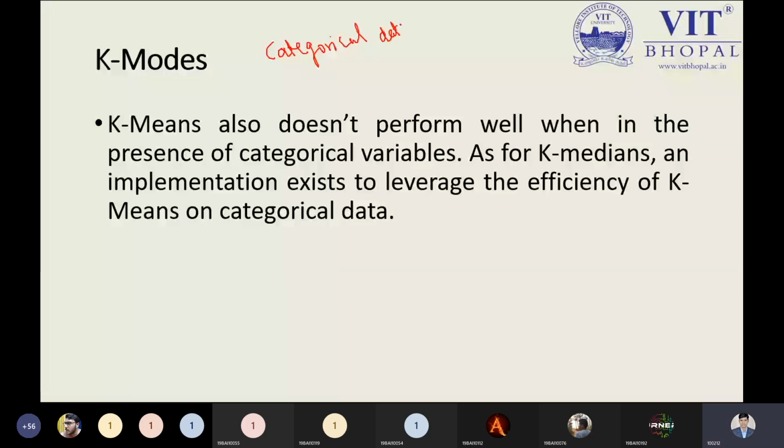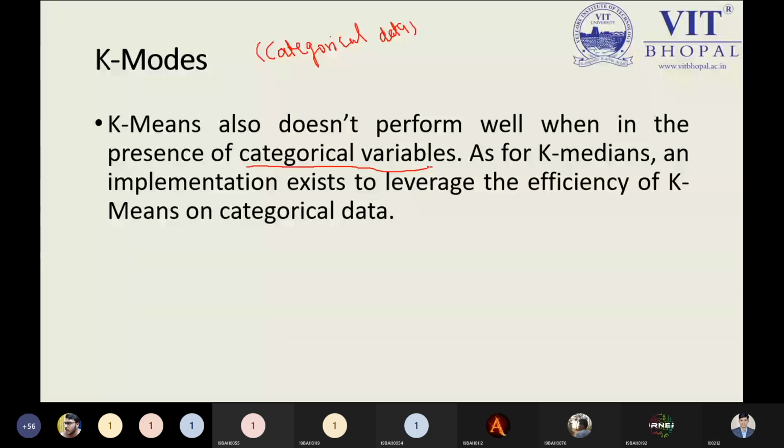See, so I'm writing something here. I have written over here, and I'm speaking something over here. Listen carefully. K-means also does not perform well in the presence of categorical variables. Yes, it is written. And as for K-medians, an implementation exists to leverage the efficiency of K-means